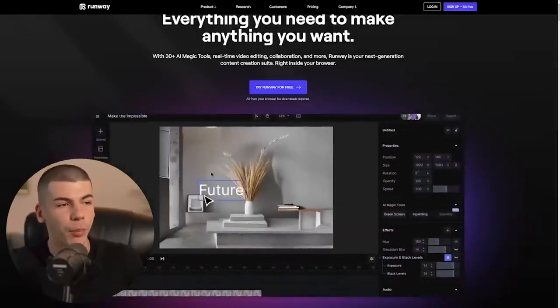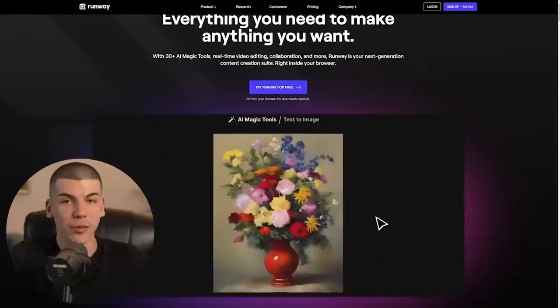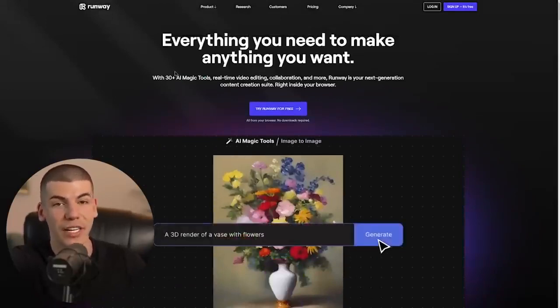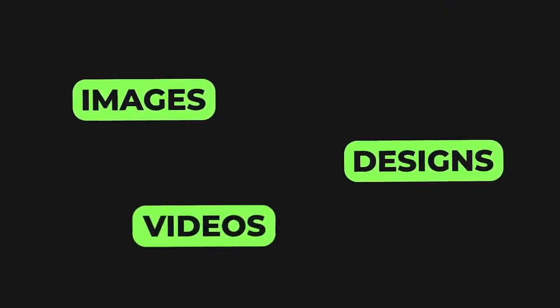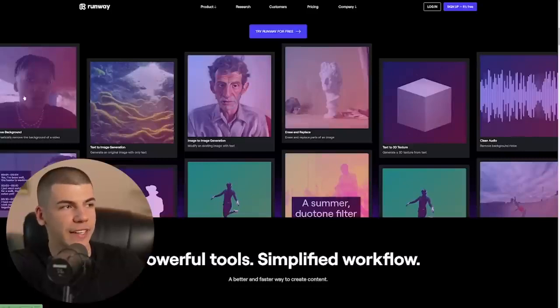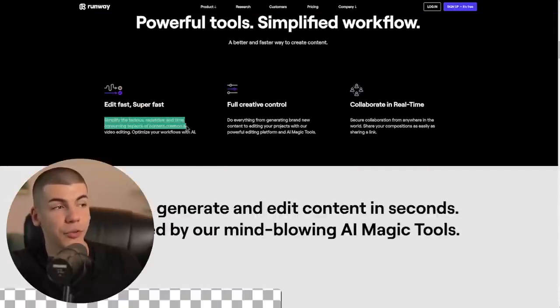As you can see, you can generate a whole picture, you can generate a whole store or a whole room just from AI, and you can also do video editing, real-time video editing, 30+ magic AI tools, and it's everything related to content creation. So you can create images, once again, you can create designs, and you can create videos inside of runwayml.com. You can see all of these different images were actually generated by AI. No one actually drew this person over here. This person actually doesn't exist on the left side, so it was fully generated by AI. And as you can see, you can simplify the tedious, repetitive, and time-consuming aspects of content creation and video editing.